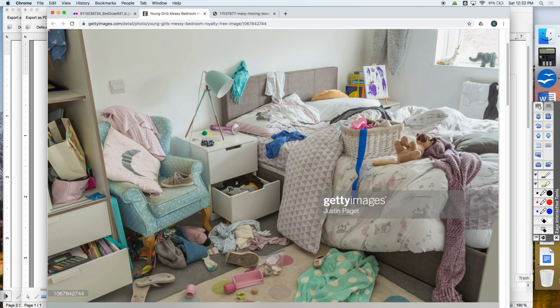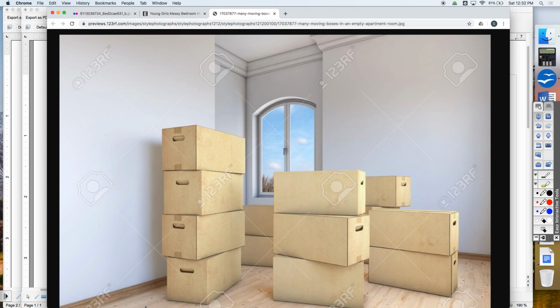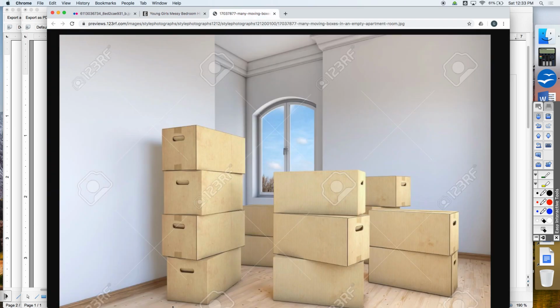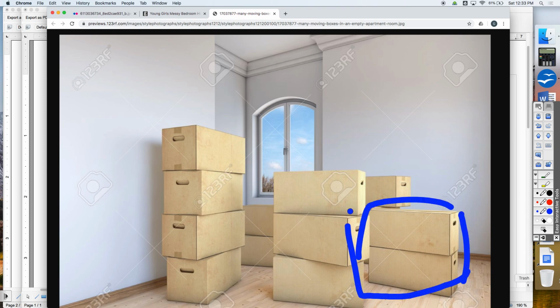So before we move, right, before we actually do this U substitution, what we're going to do isn't technically calculus. No, I take that back. It is. I misspoke. I was going to say actually it's all pre-calculus stuff to make our life easier, but that's false. All right, pretend I didn't say that. What you would do, hey, you're going to take all this stuff, you're going to put it in boxes. Let's go back. Before, right, this is challenging to move, but if you put it all in boxes, it becomes easy to move. Suddenly we can just do what we want to do, which is grab something, pick it up, carry it to the truck, drive it across town.